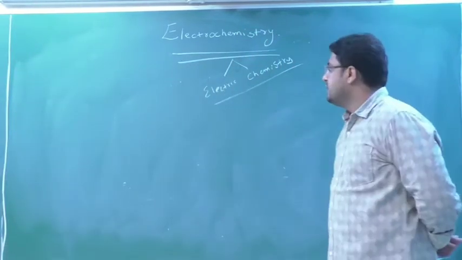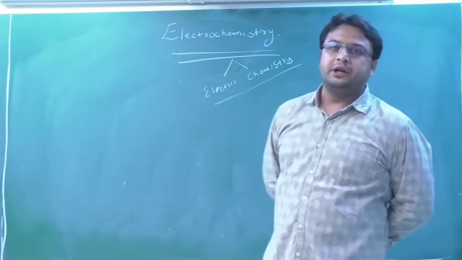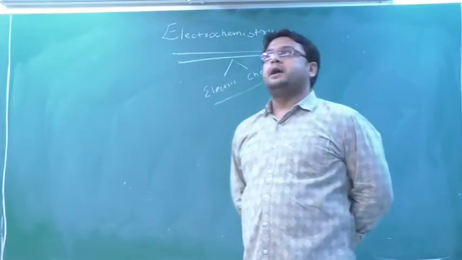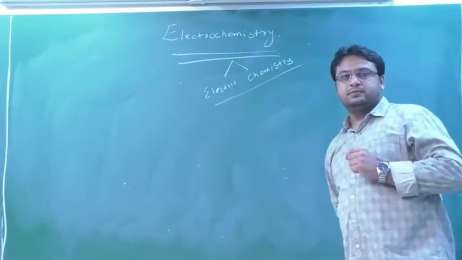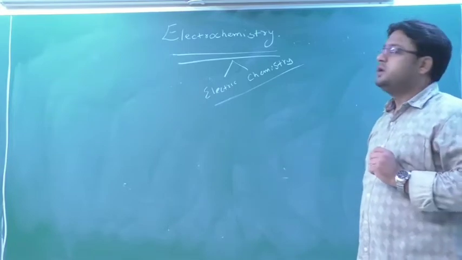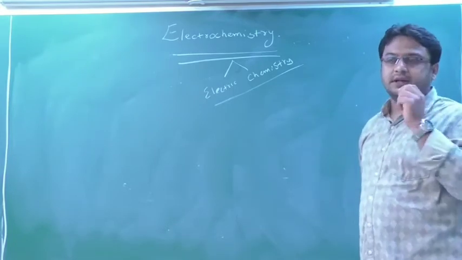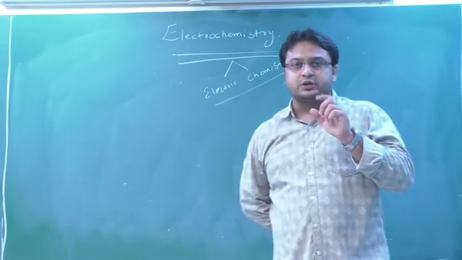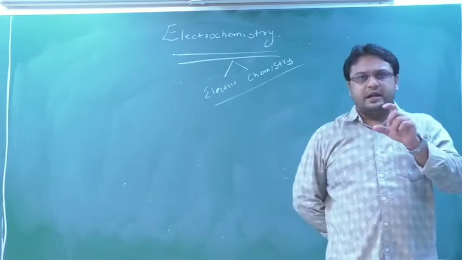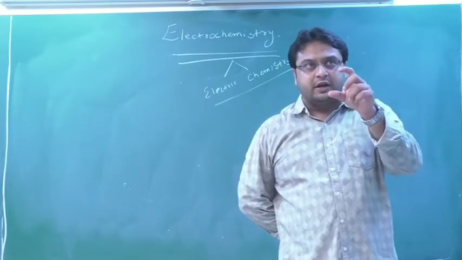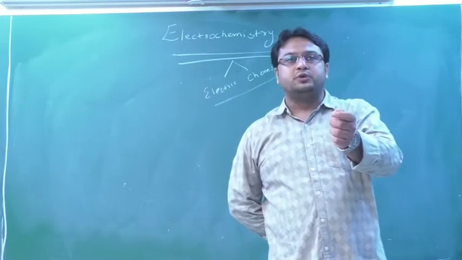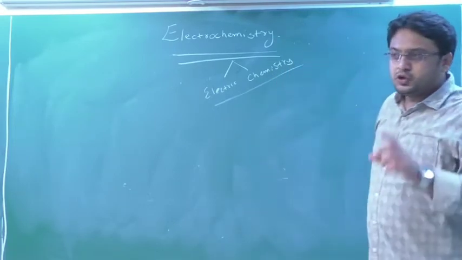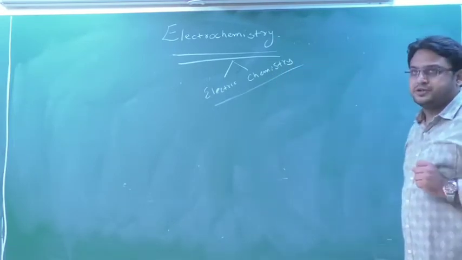We have to see this. See, when you are watching TV at your home, in that you have one small cell, or we can say a dry cell, or usually it is called a pencil cell. So that pencil cell contains what? Some chemicals, and those chemicals are converted into electrical energy, so that only you are able to send the signals from the remote. So this can be an example of electrochemistry.